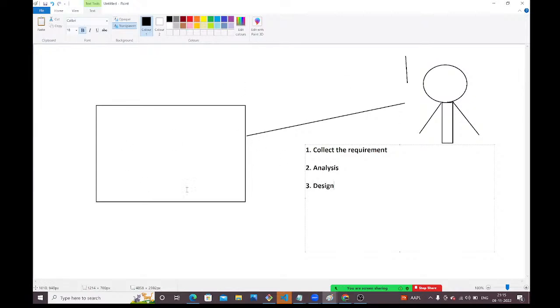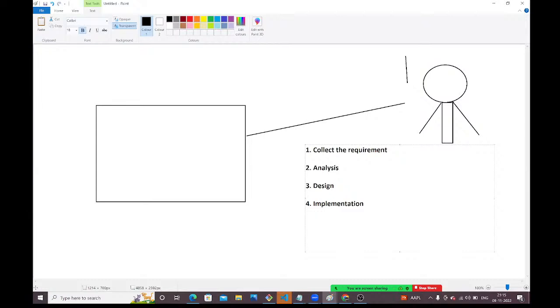Okay, right. So how am I going to construct the building? This side one road will come, this side one road will come, this side one road will come. That complete design he needs to prepare first on paper, right? Once the design is done, next he will move into implementation. Implementation means he will start the construction, right?